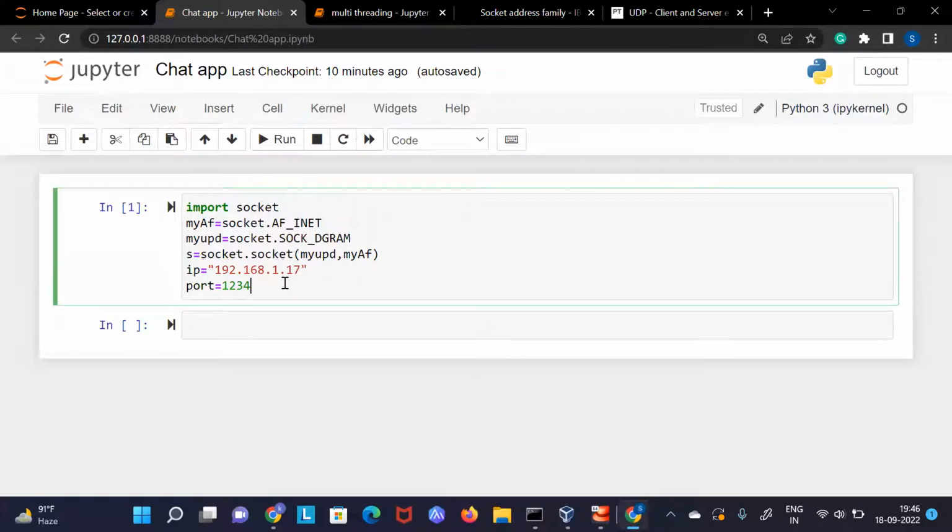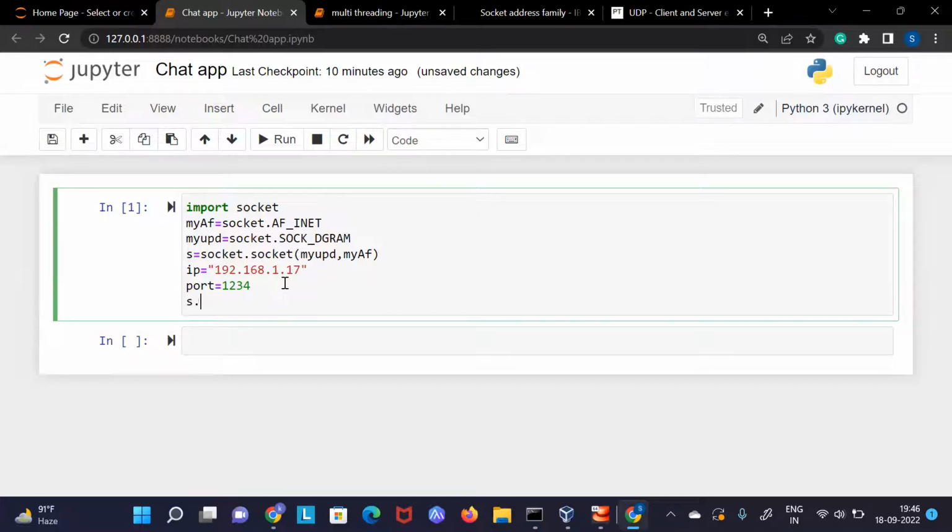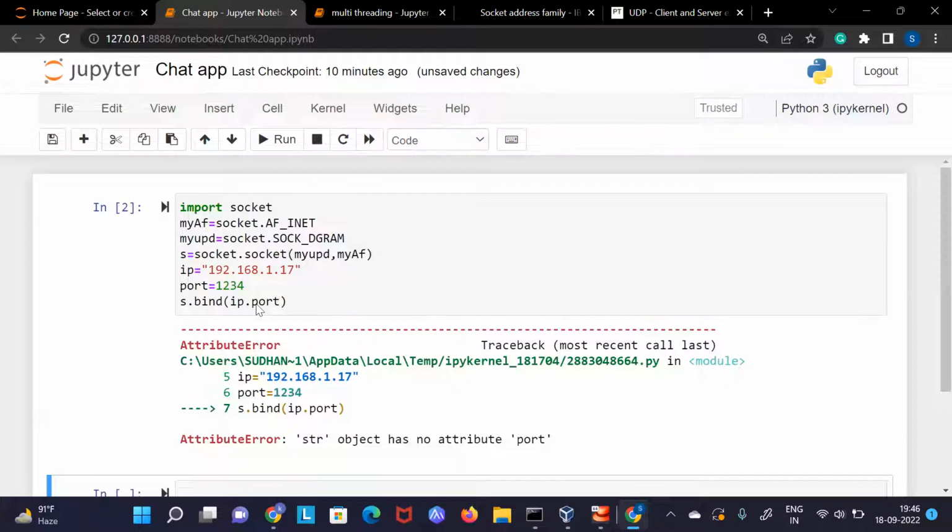Now, after doing this, I will bind my socket. Why am I using s here? Because I have created a socket and stored it in a variable s, and with that you will bind. So I will bind it with an IP and a port number. Till now things are working fine.